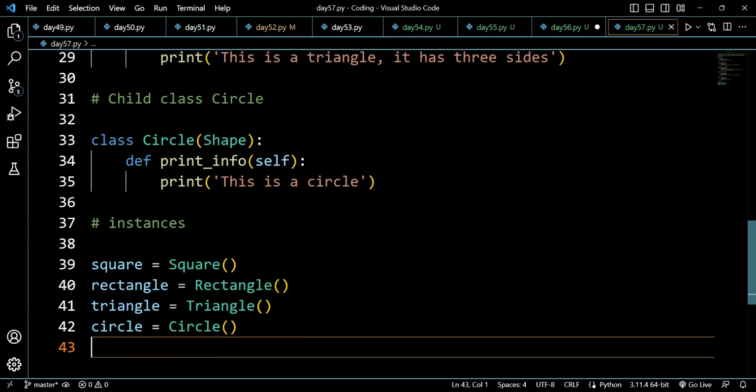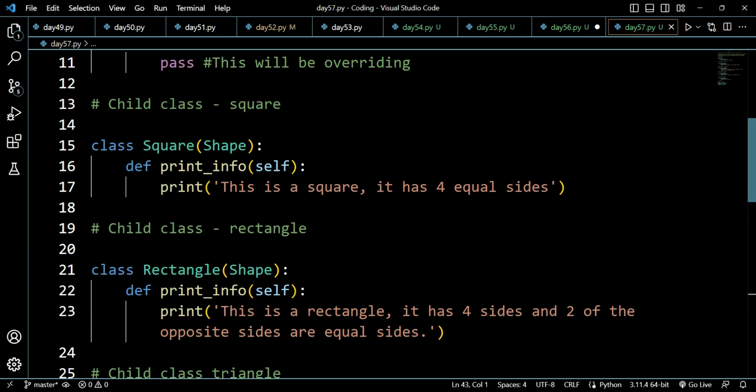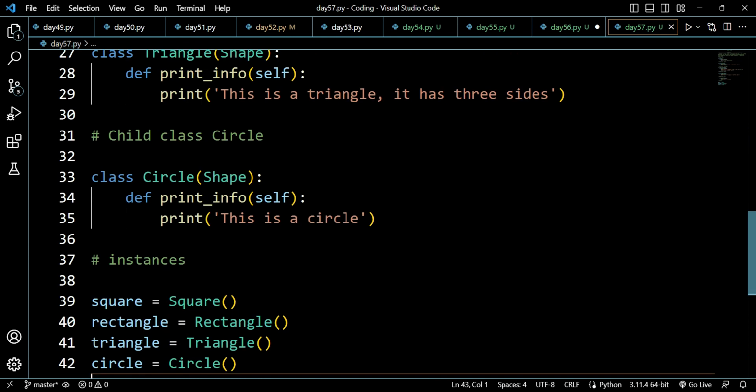Now we have 4 instances as we have just created 4 subclasses.